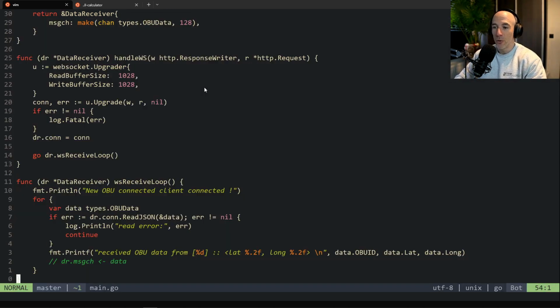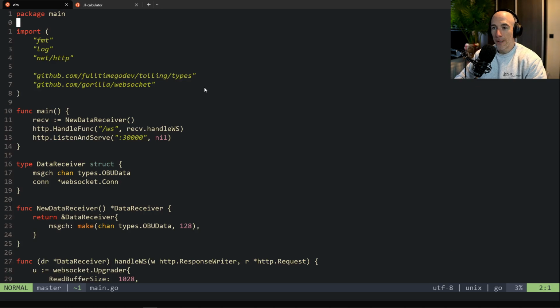So this is going to be the data receiver. Let's first try to make things work. Something that I always do, even though I am 36 and have a lot of experience, is always try to get something working.